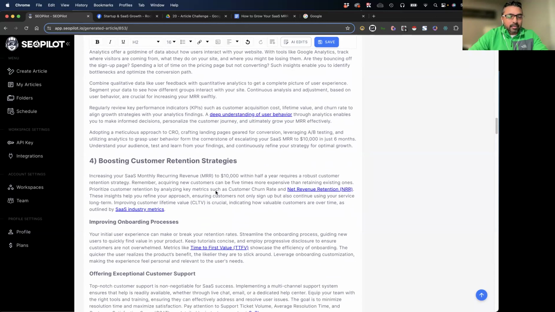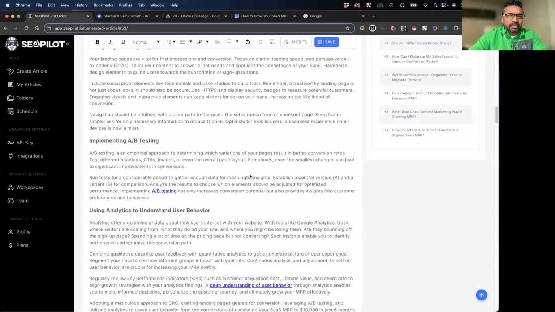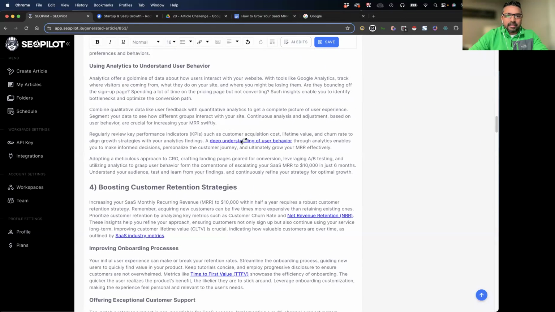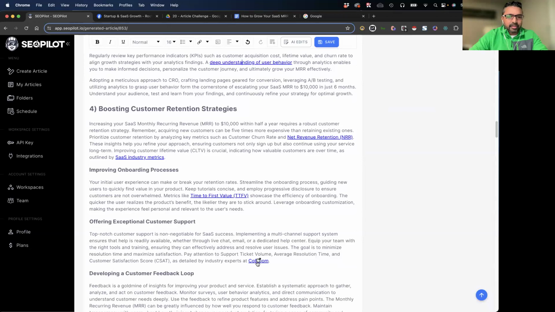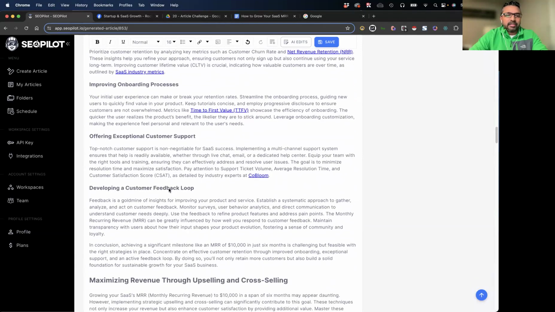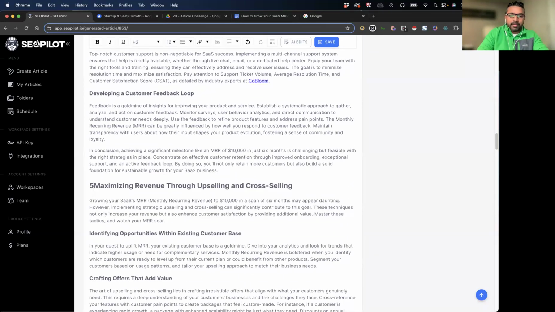Awesome. And by the way, as I'm scrolling down here, notice all these links. You see all these links? These are great terms. These are all SaaS industry terms. A/B testing related to the headline, deep understanding of user behavior, SaaS industry metrics, net retention, revenue retention, time to first value. Co-Bloom is the brand here that it's citing. These are perfect. And I'm actually going to open a few of these to show you how this article did without any intervention by us.